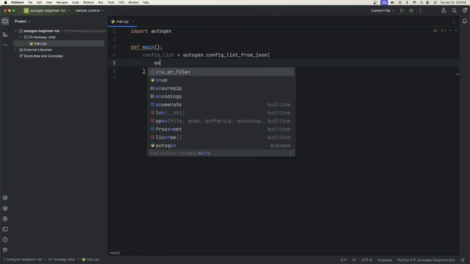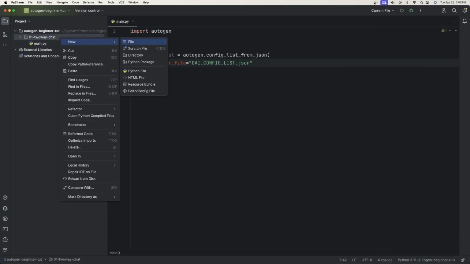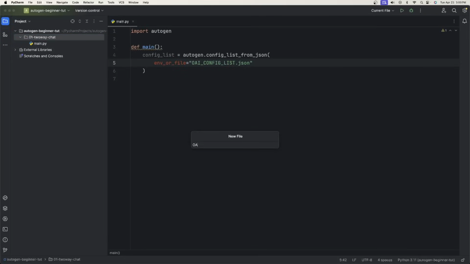And we can say env_or_file is equal to OAI_CONFIG_LIST.json. Now what this is going to do is bring all the properties from a JSON file so that we can use it for the configuration of our AI assistant and connect to the model. Just right click on the two-way chat directory, click on file and type in OAI_CONFIG_LIST.json.